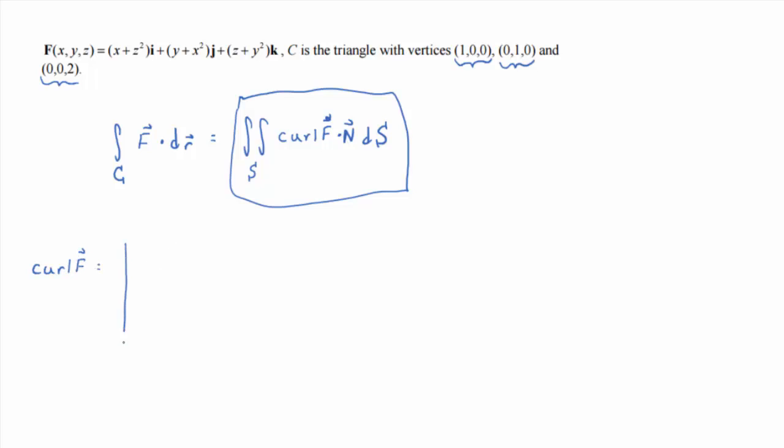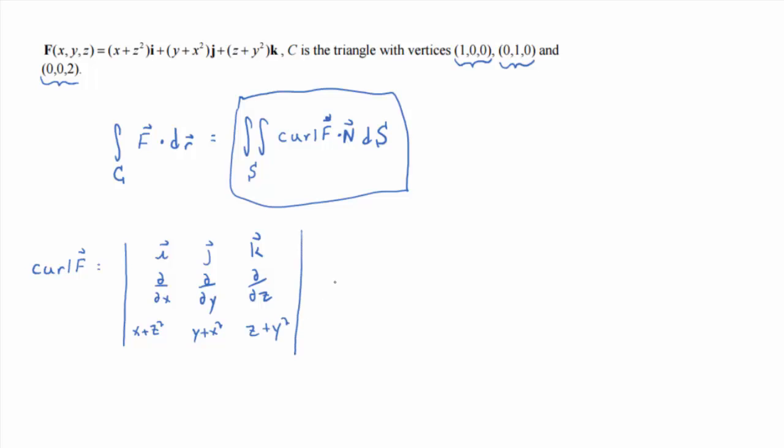So the curl of F, okay, we think of it as a cross product, right? Even though it's not really a cross product, del cross F. So i, j, k, and then in the middle, the operators d/dx, d/dy, d/dz, and then the components of the vector field: x plus z squared, y plus x squared, and z plus y squared.